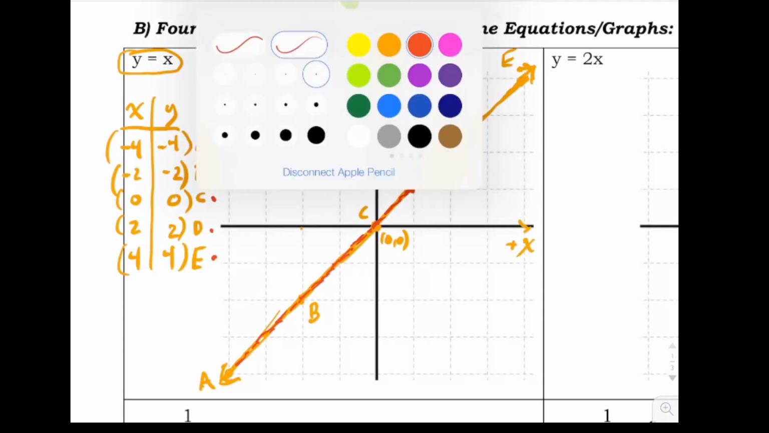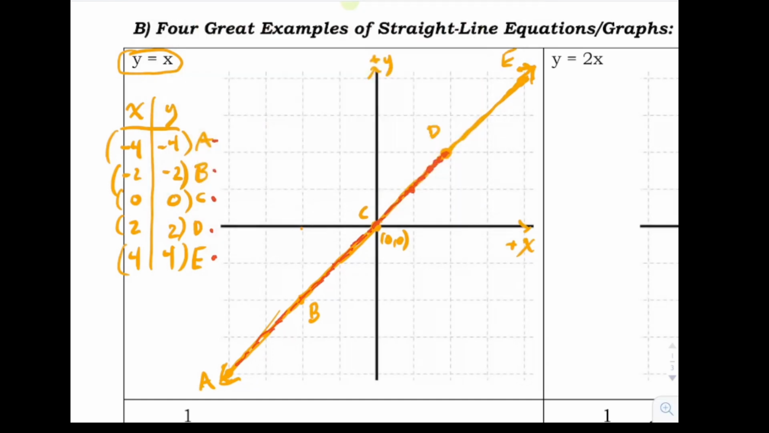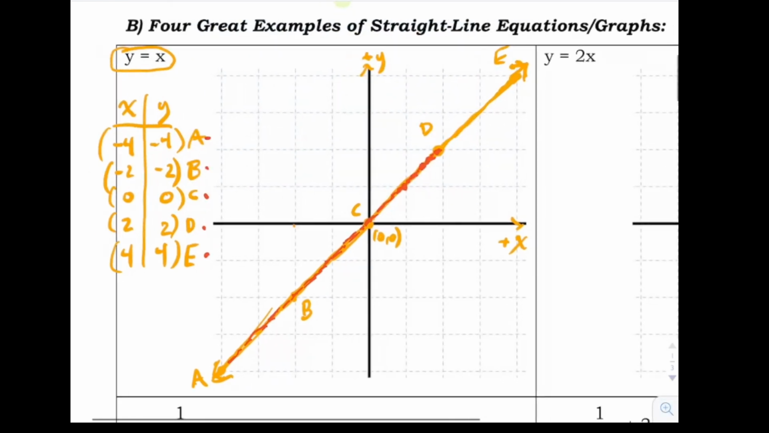Okay, so that was a fun one, right? Y equals x. Think of that as our baseline case. Y equals x is a 45-degree line through the origin.